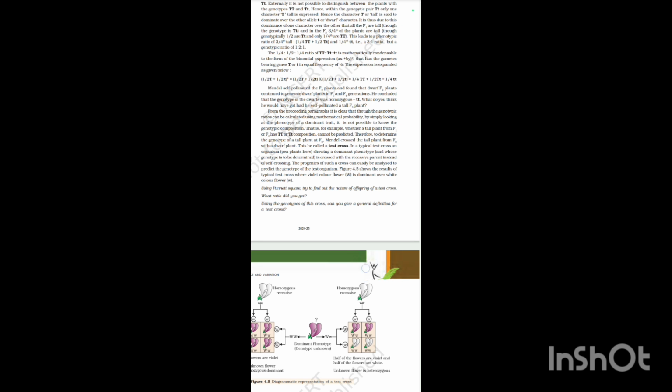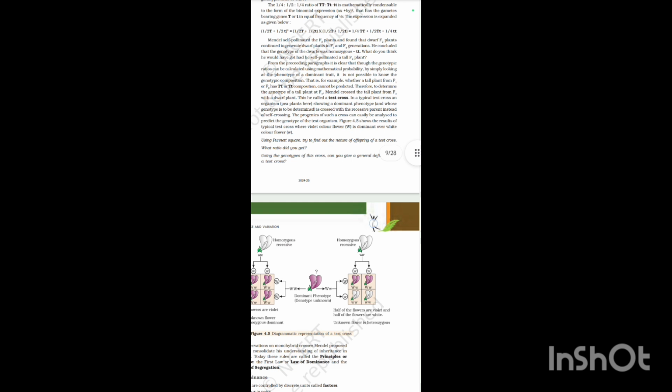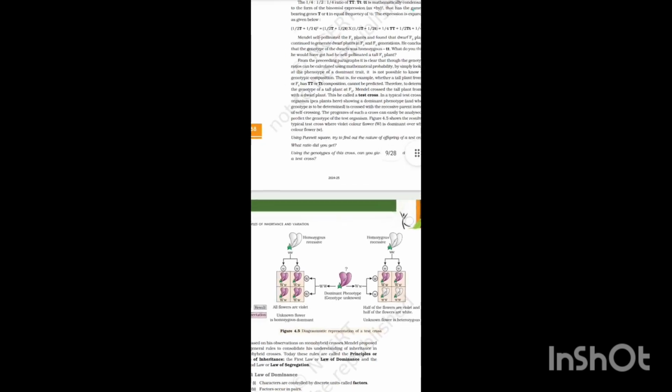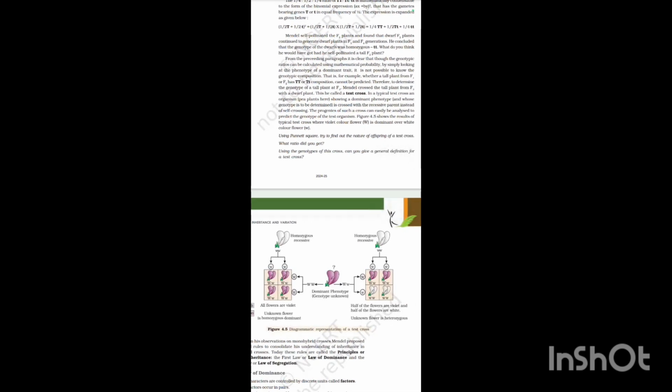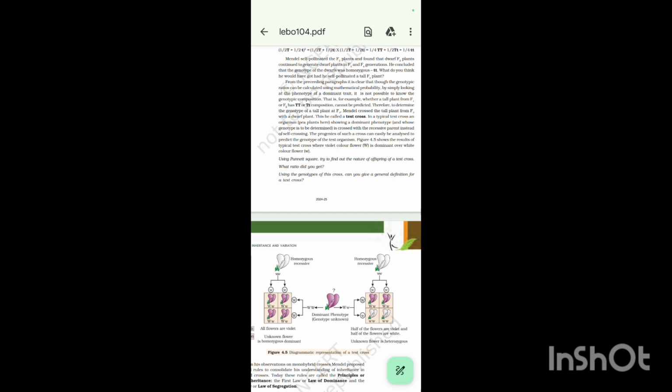Mendel self-pollinated F2 plants and found that dwarf plants continued to generate dwarf plants in the F3 and F4 generations. He concluded that the genotype of the dwarf was homozygous tt. What do you think he would have got had he self-pollinated a tall F2 plant?